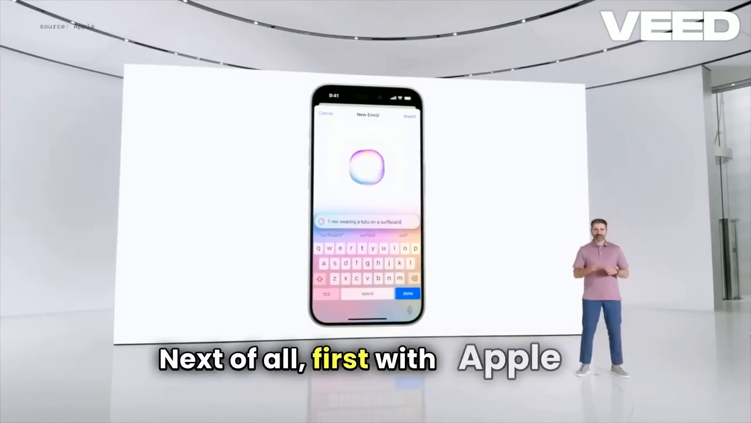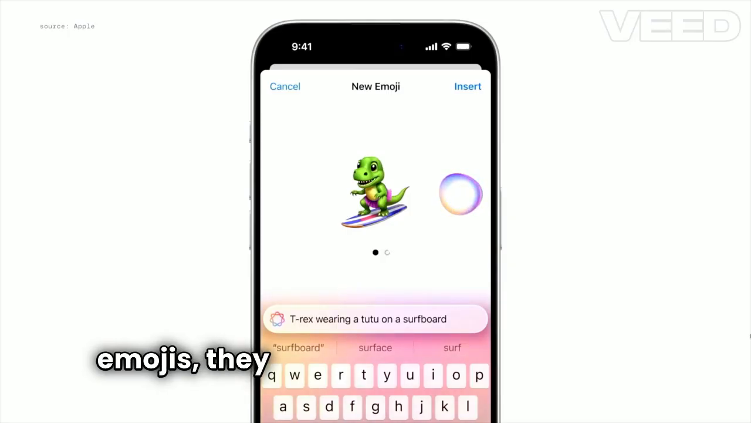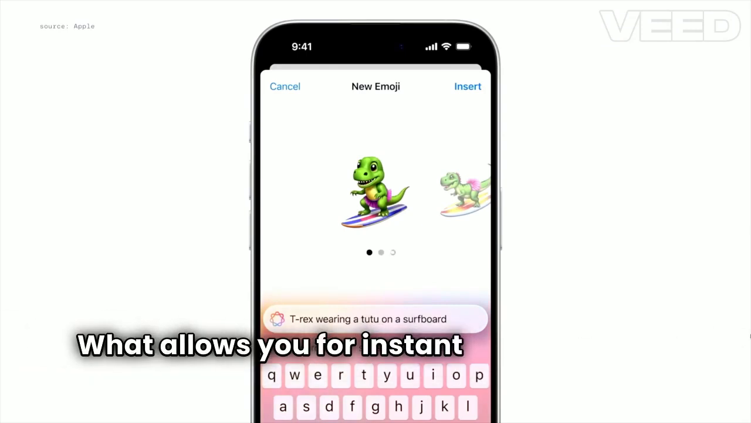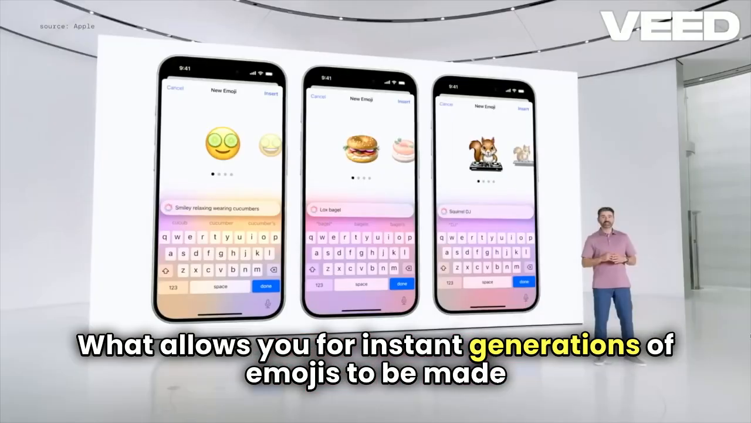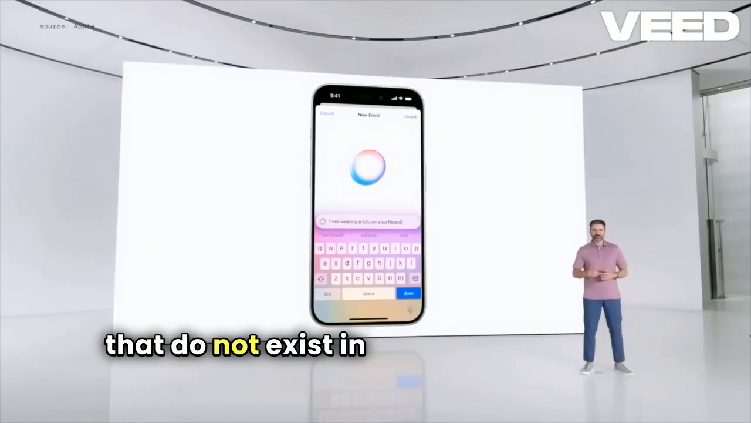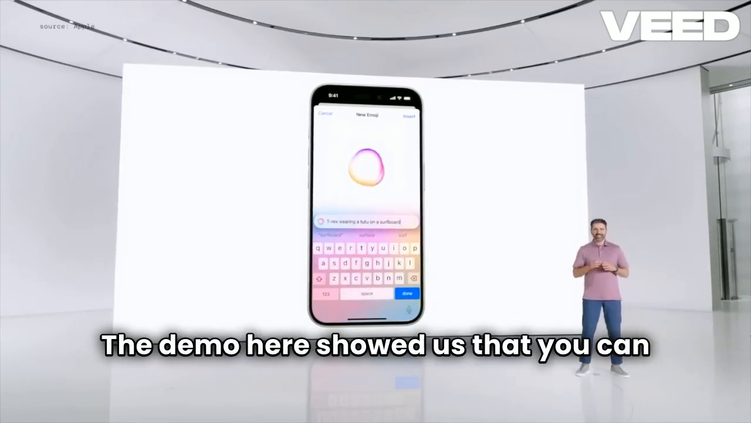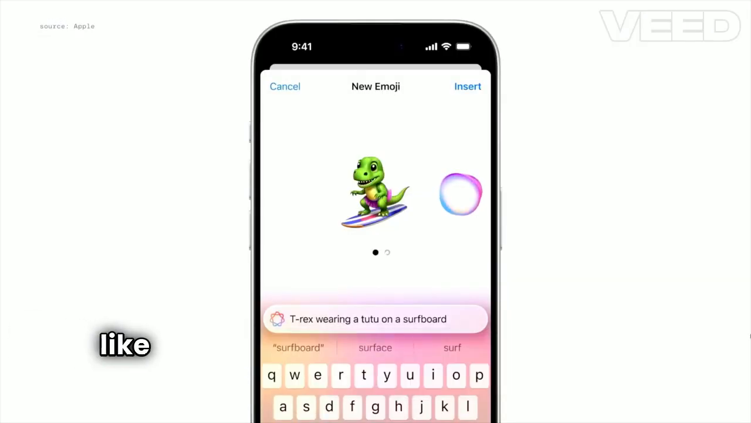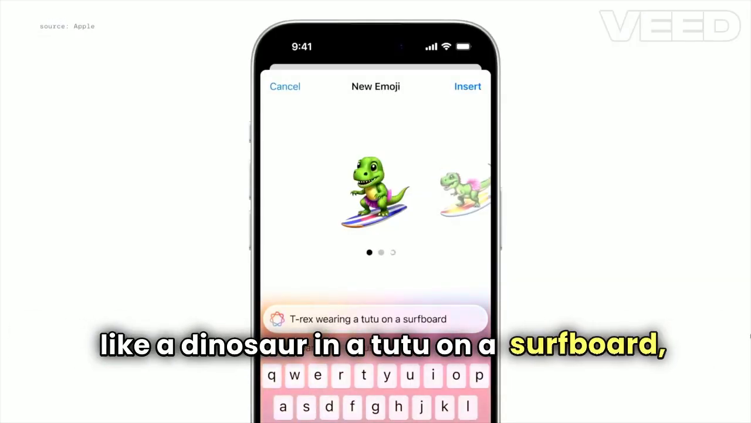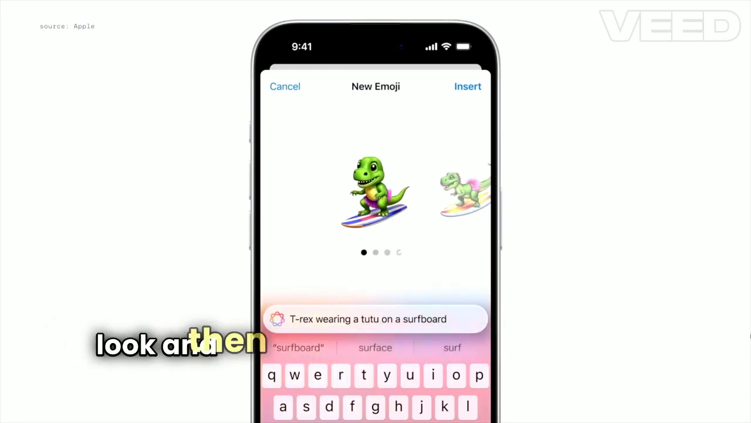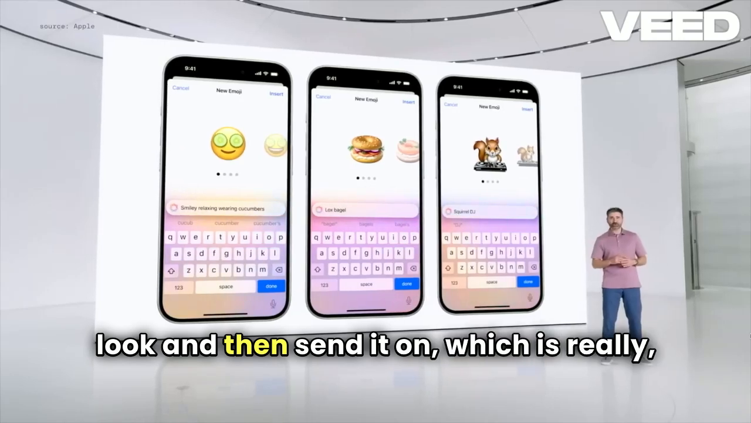First with Apple. With Emojis, they have shown us Genmoji. What allows you to instantly generate emojis that do not exist in your emoji list. The demo here showed us that you can make anything random, like a dinosaur in a tutu on a surfboard, and you can even pick the style and how you want it to look, and then send it on, which is really, really cool.